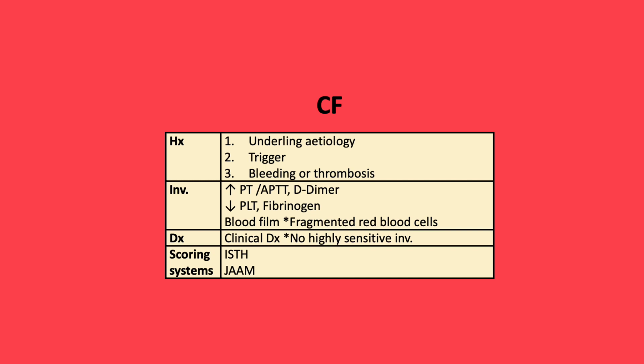To aid the diagnosis, there's a range of scoring systems which can be used. The first one, the International Society of Thrombosis and Hemostasis DIC score, which is widely used for the diagnosis of overt DIC with a score greater than or equal to 5, but also the Japanese Association of Acute Medicine score, which is specifically designed for the acute onset of sepsis-induced coagulopathy.